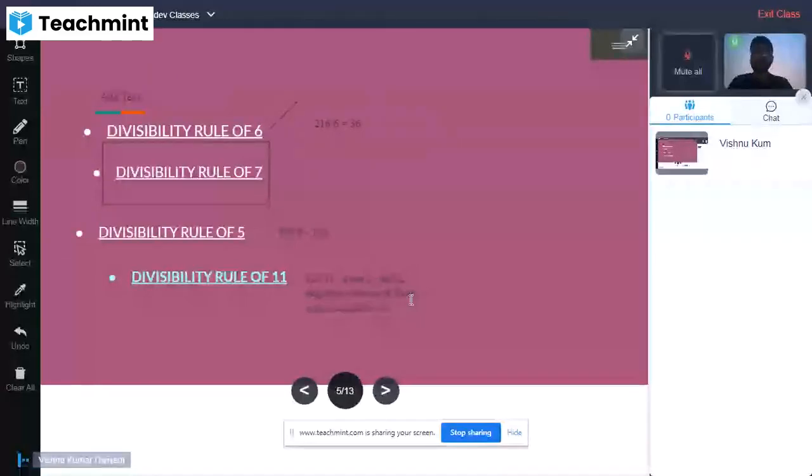If these conditions are not satisfied, suppose the difference of the sums is not a multiple of 11, then the number will not be divisible by 11, or the divisibility rule of 11 will not apply to that number.